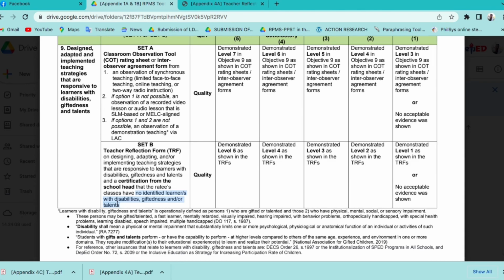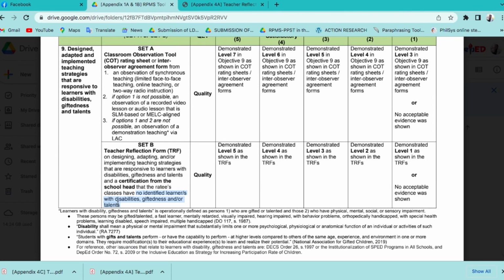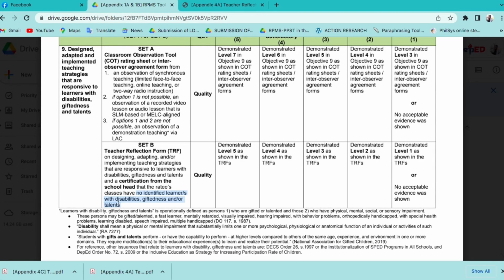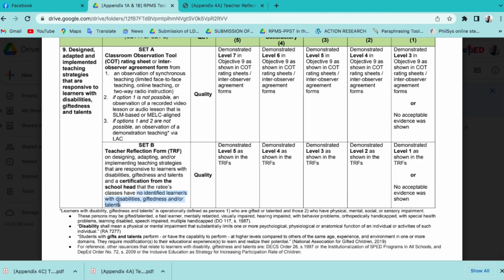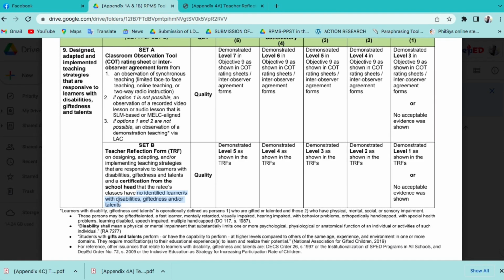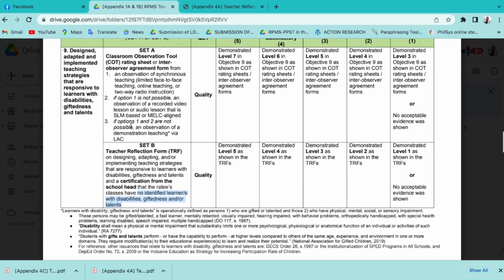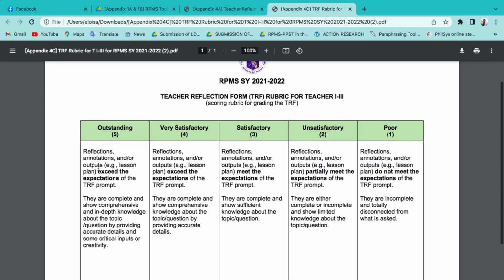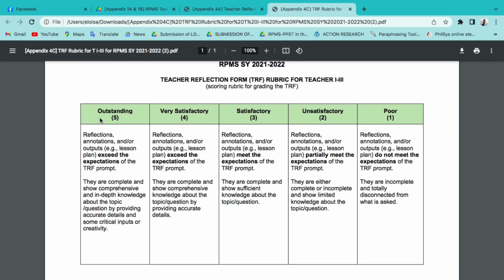So, gagamitin natin teachers ang TRF kung wala sa klase natin ang mayroong disabilities, mayroong gifted, or talent. So, doon tayo gagamit ng set B. Before we proceed sa TRF, let's proceed first sa rubrics. Ano na ba yung mga rubrics na gagamitin natin for teachers 1 to 3 kapag ginamit natin yung TRF?